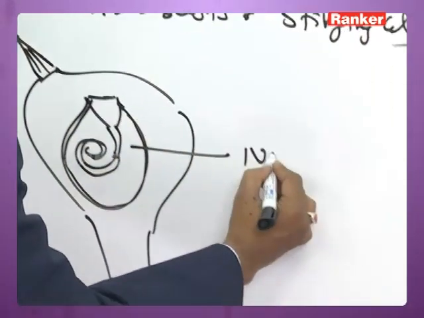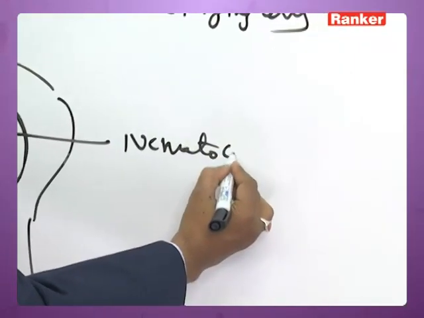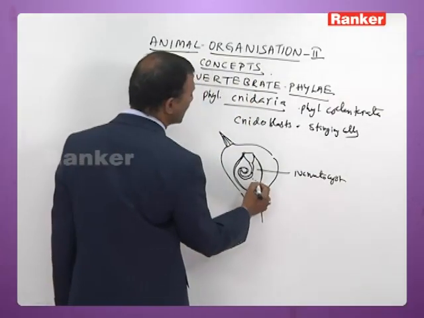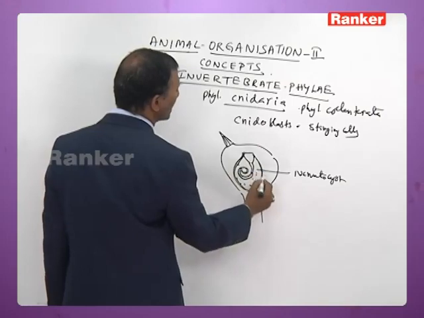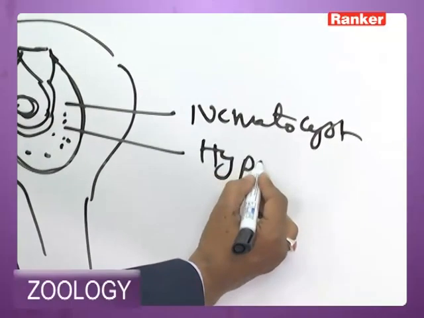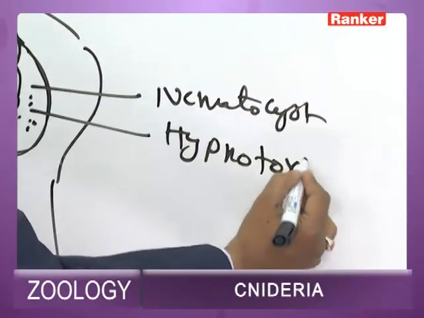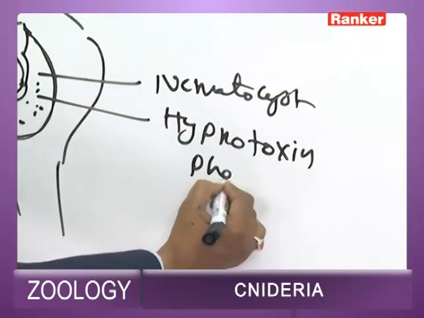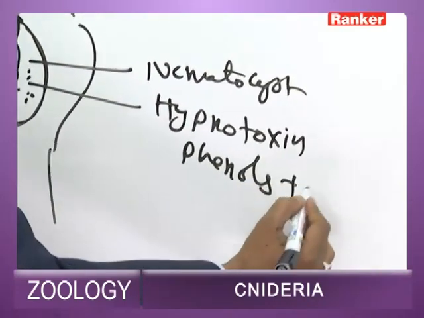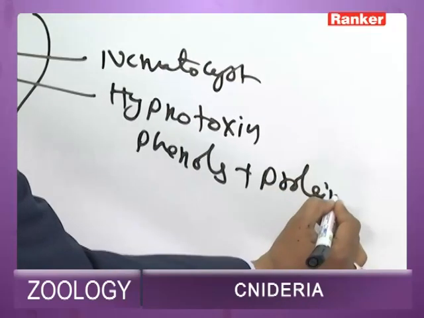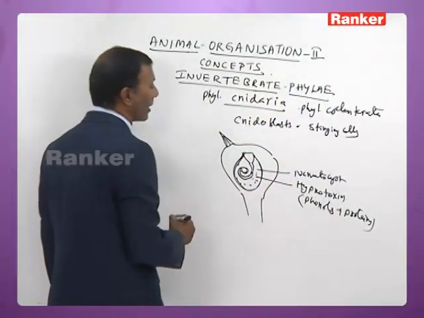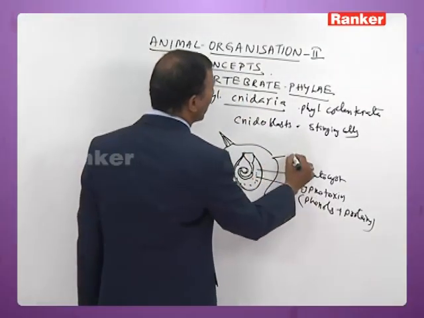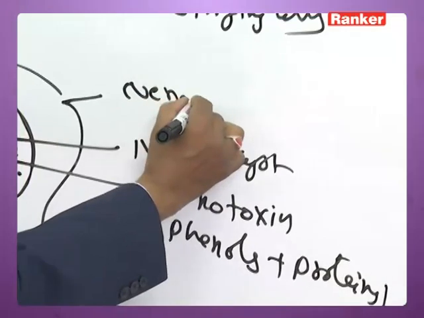This is the nematocyst here now. The nematocyst is deposited with a toxic substance called hypnotoxin. Hypnotoxin is made up of phenols and proteins, and the outer one is the nematoblast.